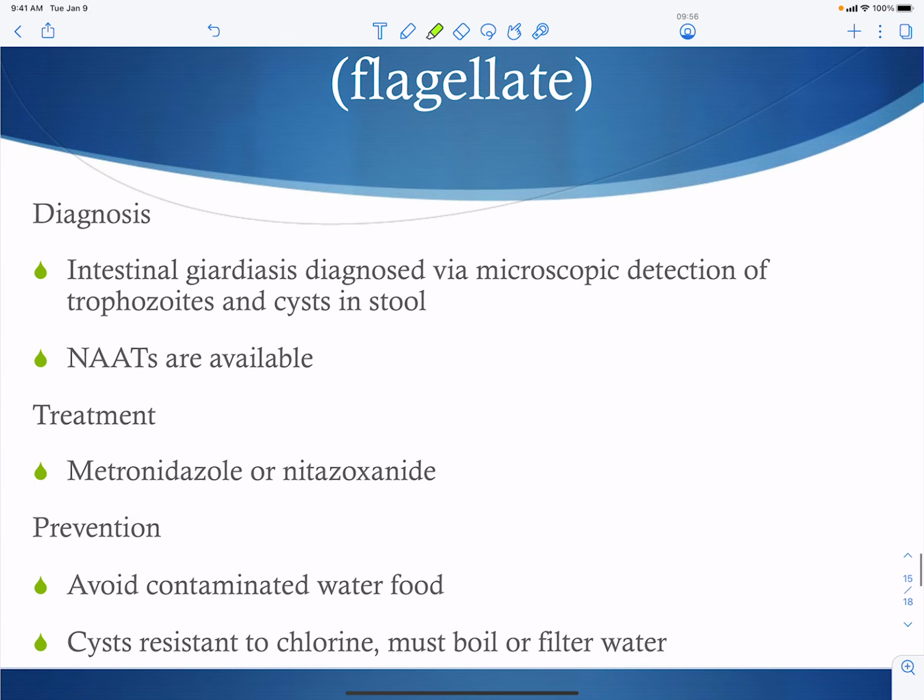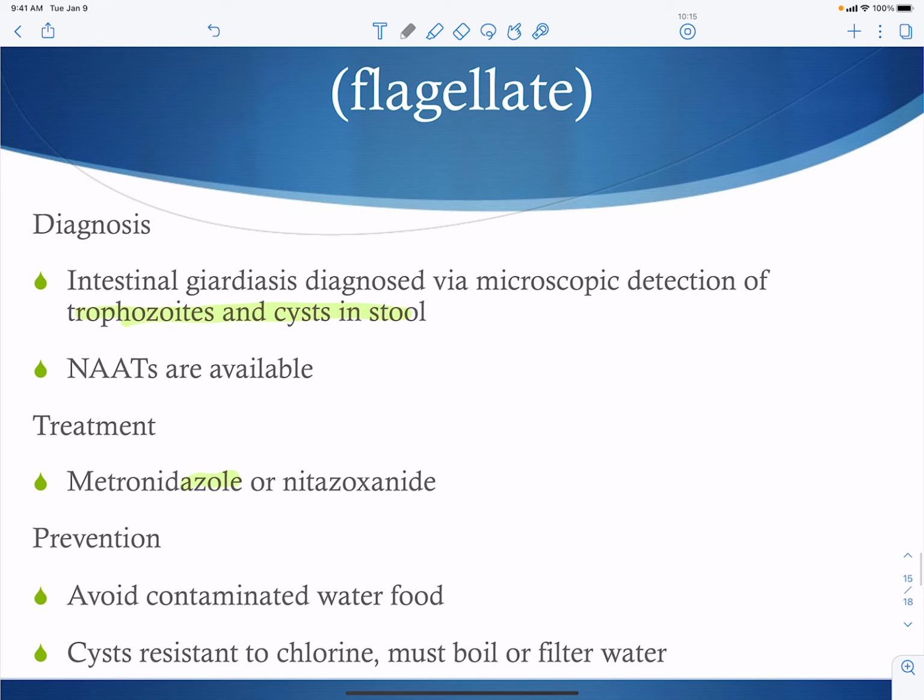Diagnosis is going to be with your detection of trophozoites and cysts. You can also, again, have nucleic acid tests available. We have an azole that's going to be available for treatment. And again, you're going to avoid contaminated water. The cyst for our Giardia is resistant to chlorine. And so in this case, you have to boil or filter the water in order to get rid of the cysts.